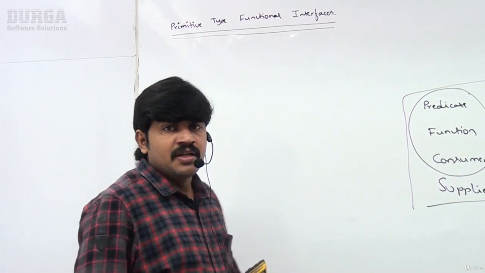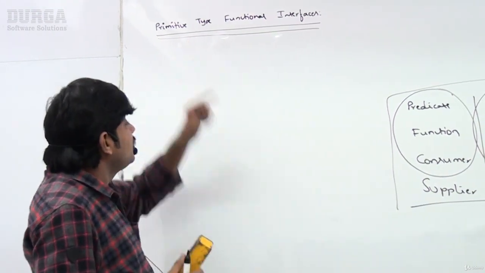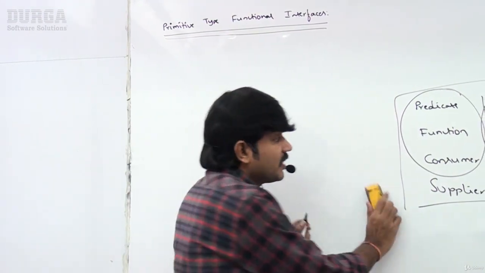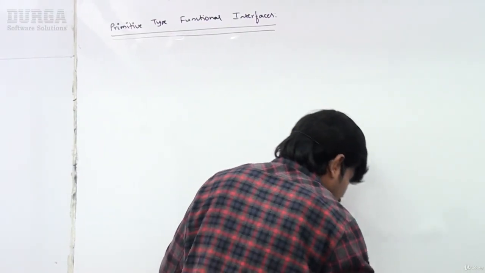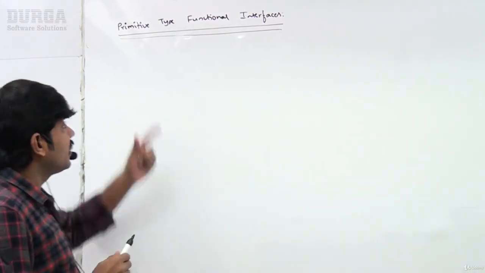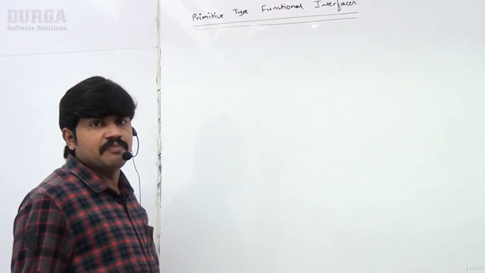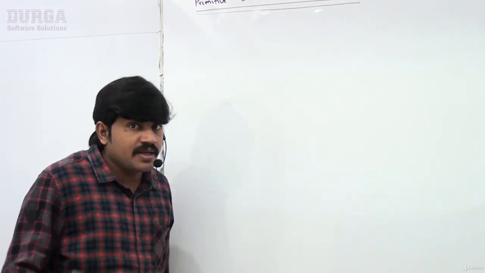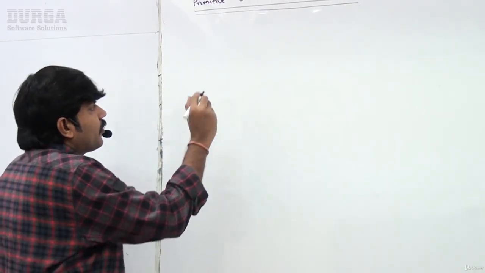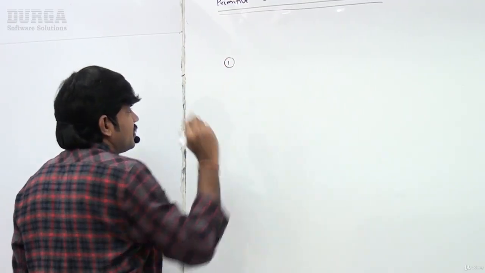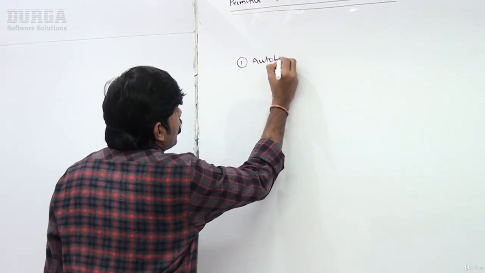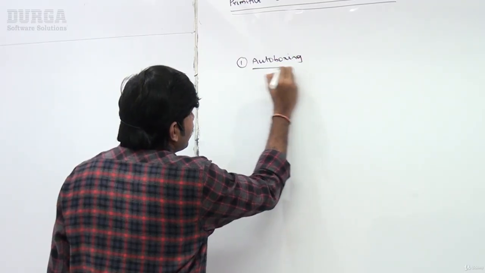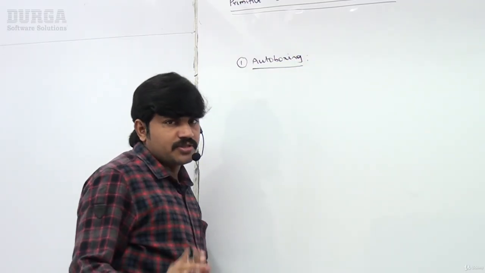But to understand these primitive type predefined functional interfaces, and what is the need, for which purpose these things came, there are three important points you should be aware of. The first one, auto boxing. Just a matter of 1 or 2 minutes review, nothing beyond that.